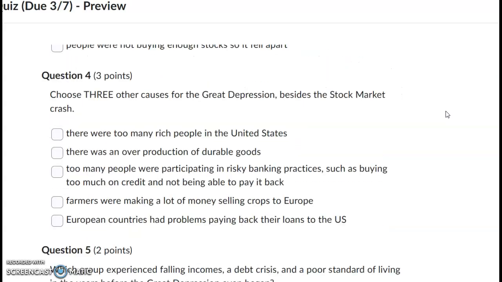Question number 4. Choose 3 other causes of the Great Depression besides the stock market crash. There were too many rich people in the United States. There was an overproduction of durable goods. Too many people were participating in risky banking practices, such as buying too much on credit and not being able to pay it back. Farmers were making a lot of money selling crops to Europe, or European countries had problems paying back their loans to the U.S.